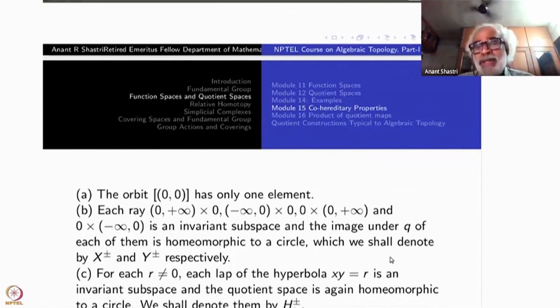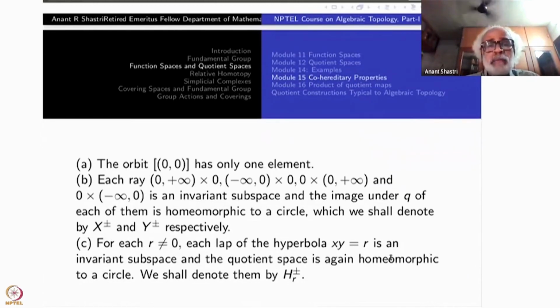And what happens to them? Exactly what happened to the real line and so on. They will get wrapped up into a circle. So for each hyperbola xy equal to r, there are 2 circles. Let us denote them by h plus-minus r.